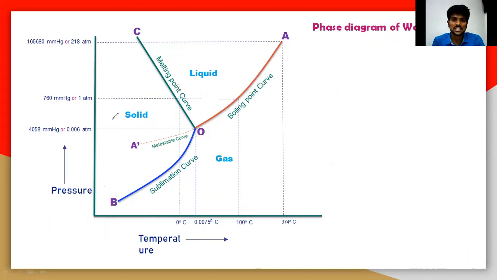Once again, let us take the point A here. This is point A, this is B, this is C, this is D, and this is E. These five points you should remember. First, A is only solid phase here.